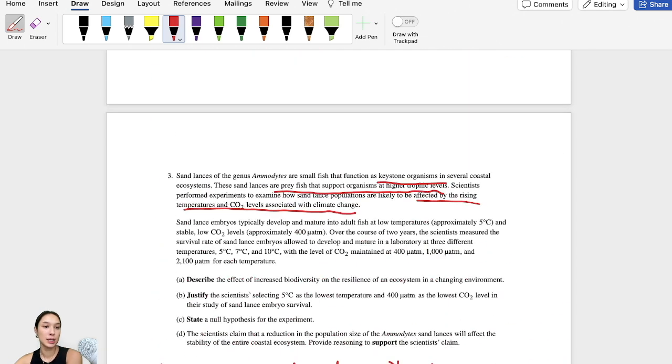Okay, so that is it for question 3. This one was only worth 4 marks, so 1 for each of these. Okay, so that's question 3.